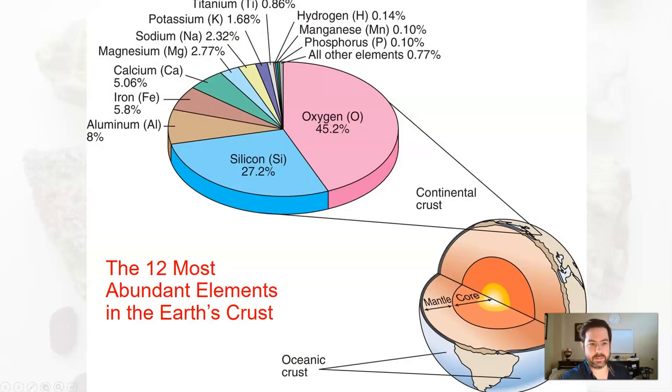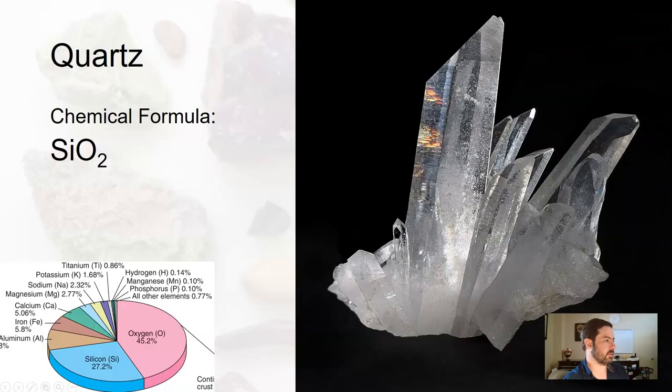So again, going back to this graphic, which is a fantastic one, really want to point out, these most abundant elements in the Earth's crust eventually make their way and become some of the most abundant minerals in the Earth's crust. So, for instance, quartz, one of the most common minerals in the crust. It's made up of silicon and oxygen. The reason it's the most common mineral in the crust is because that's what the crust is mostly made out of. Go figure.